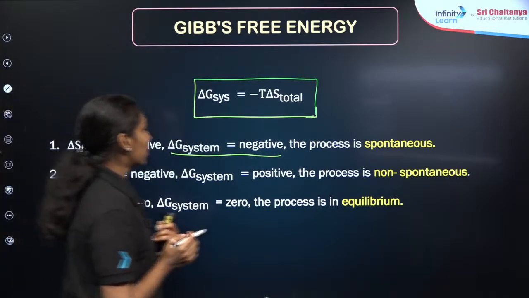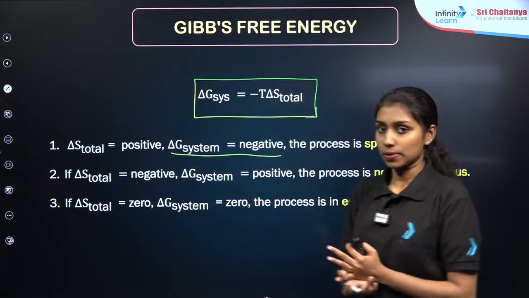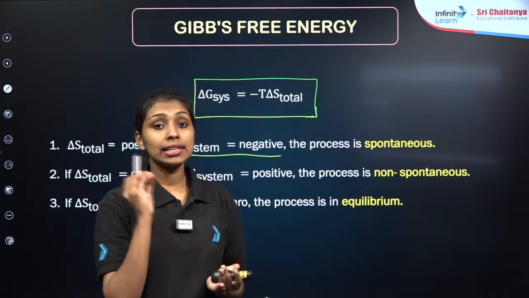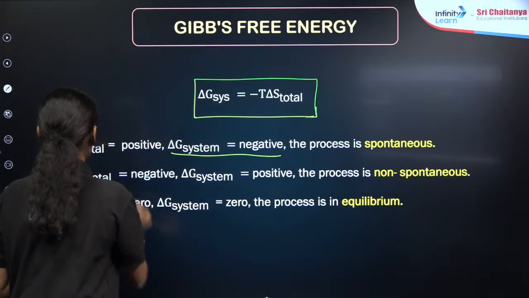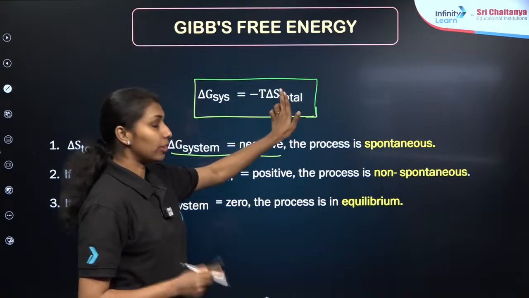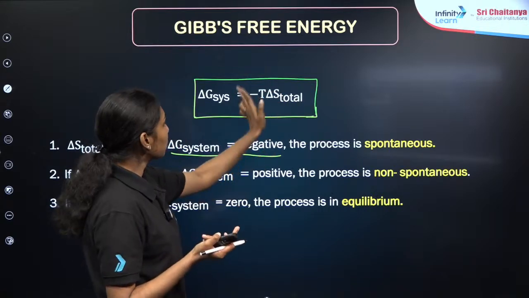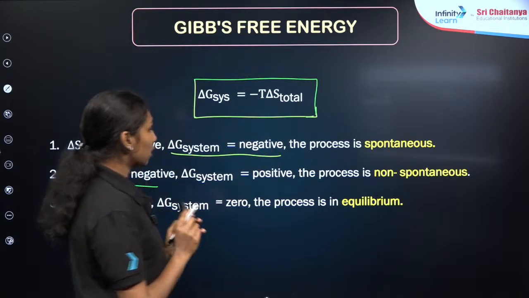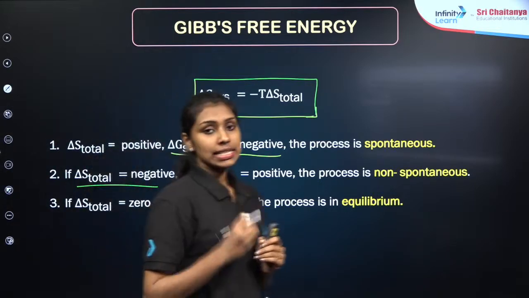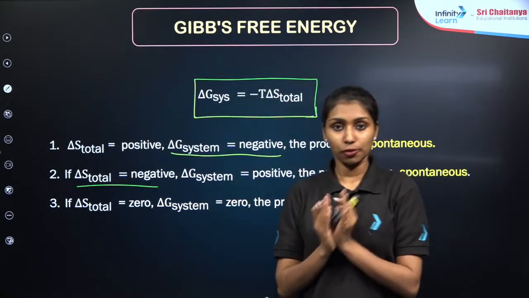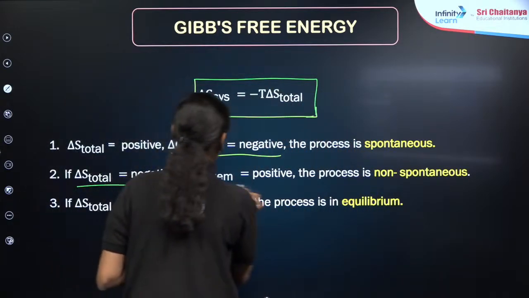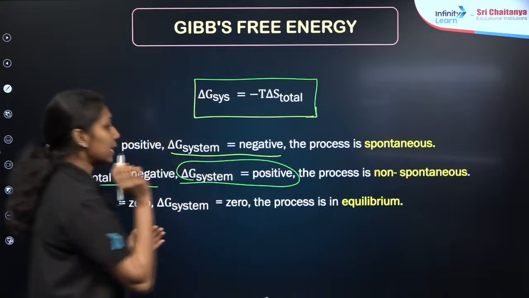Yes, fine. Okay, then what about the non-spontaneous process? In terms of entropy, we know that in the case of a non-spontaneous process, delta S will be negative, no doubt. So focusing on this equation, this term will be negative. When I multiply negative temperature into negative delta S, it will become positive. Which means that delta G system, or the change in Gibbs free energy for a system in a non-spontaneous process, is always positive, right?